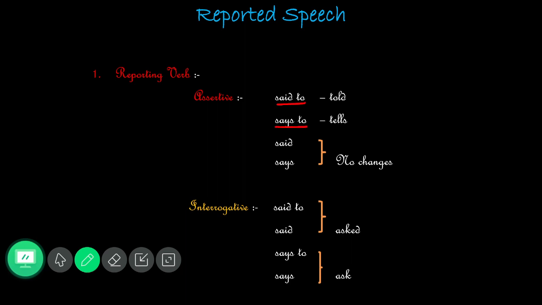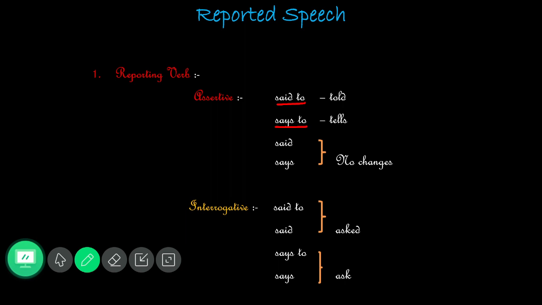Okay, but at the end of the day you should remember that said and said to, says and says to, belong to a past form and then the present form. Which belongs to past form, my dear? Said to and said. It belongs to the past form of the reporting verb. And then what about the present form of reporting verb? Says to and then says.